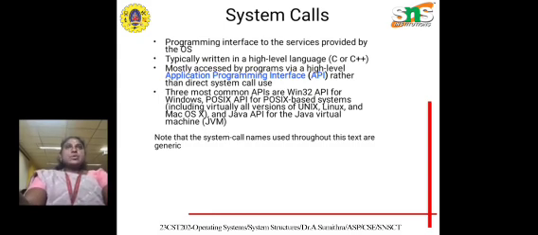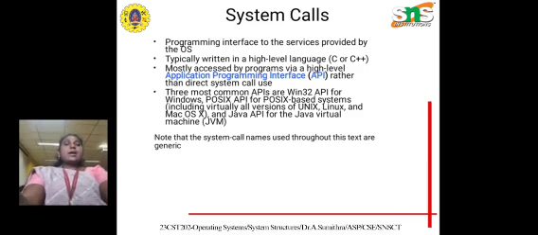Next come system calls. System calls in an operating system are considered a programming interface, a service offered by the operating system, which you write or represent in high-level languages like C or C++. Mostly it is accessed by programs through a high-level application programming interface rather than by calling system calls directly.